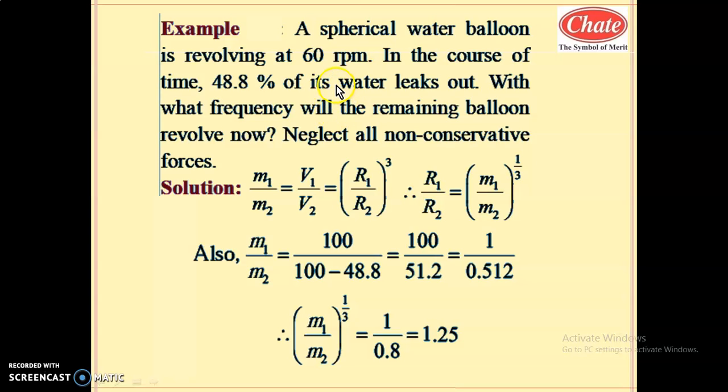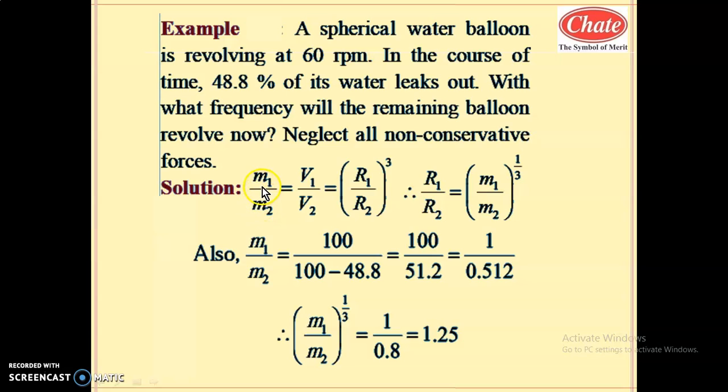When no external torque acts on the rotating body, then angular momentum remains conserved. So here the initial frequency is given as 60 rpm, that is the value of n1, and we have to find the new frequency, that is n2. So here 48.8% of water leaks out. So what is m1 by m2 here? Here m1 is the initial mass, m2 is the new mass of water in that rotating balloon.